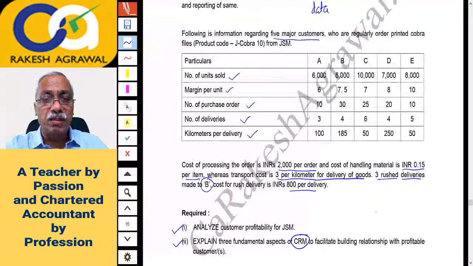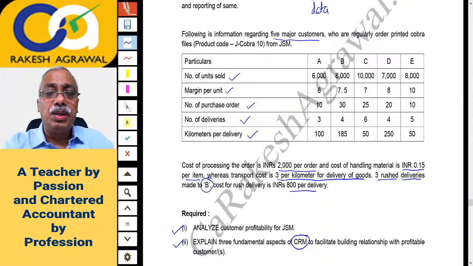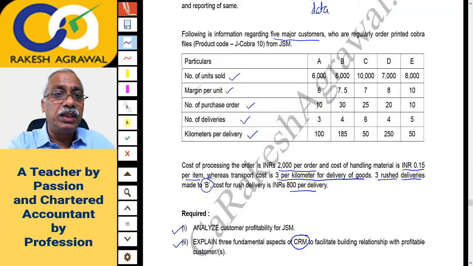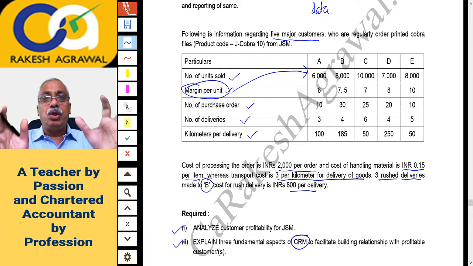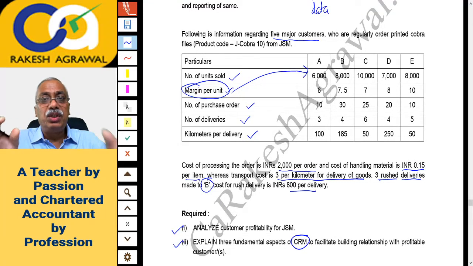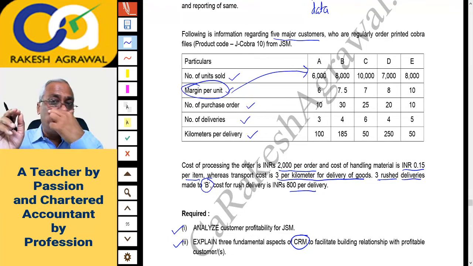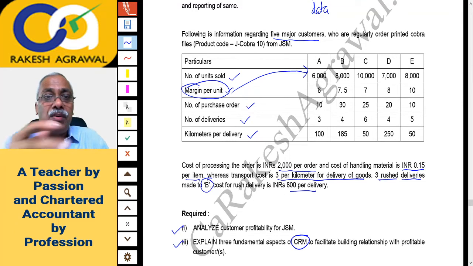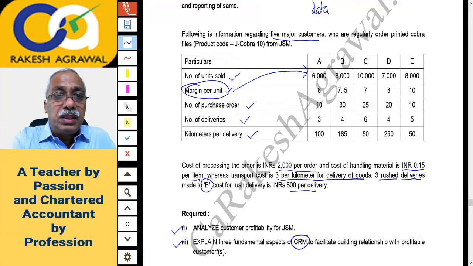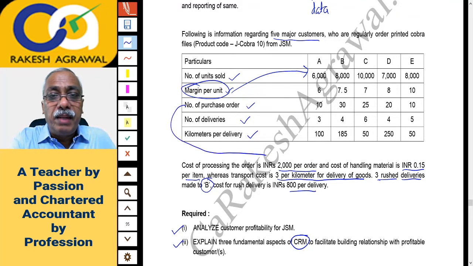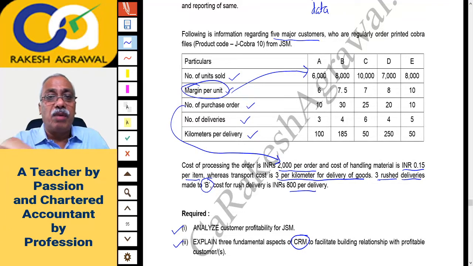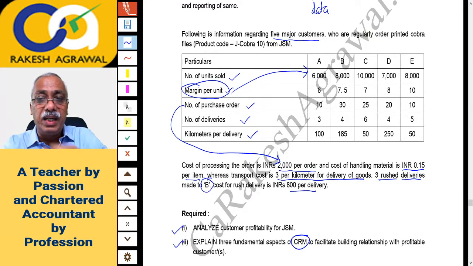How we'll get customer profitability. Right. According to me, what we have to do, as margin per unit is given, margin per unit into number of units, you will get total margin. Means you can say gross margin or gross profit earned from each customer. Number of units into margin per unit. Are you getting that? After calculating that gross profit margin, we will deduct the remaining cost. Now in remaining cost, what we'll have to do? See, this number of purchase order multiplied by ordering cost per order. So 2000 rupees per order into number of orders you will multiply and you will write it down.